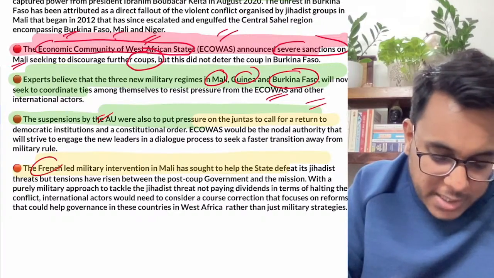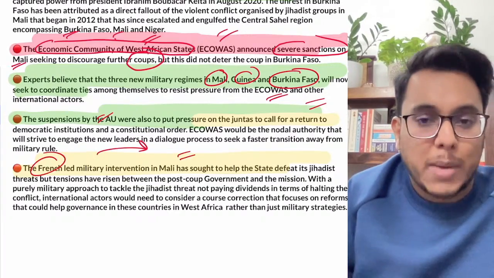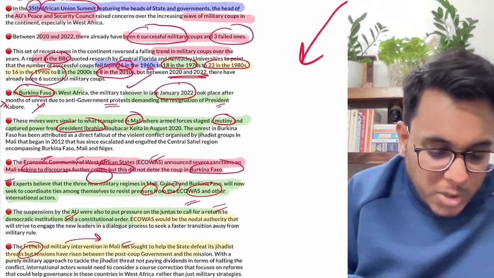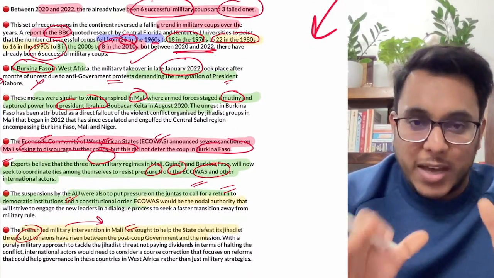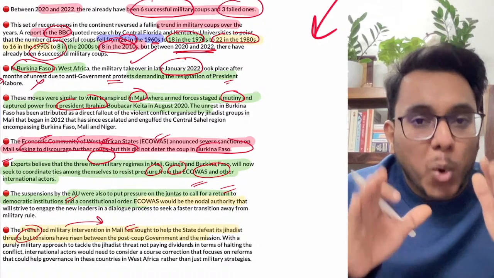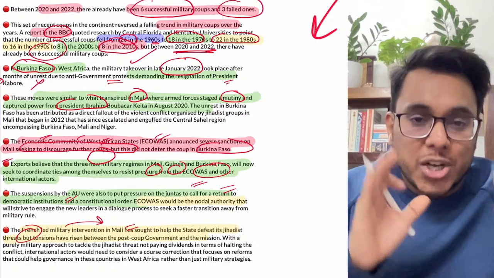put a kind of pressure, and they will not return to the democratic arrangement that was there. Now, guys, the French are also carrying out military intervention in Mali, and basically the response is to intervene through muscle power. But this is not the solution for Africa. The countries need to be more responsible, with shuttle diplomacy.